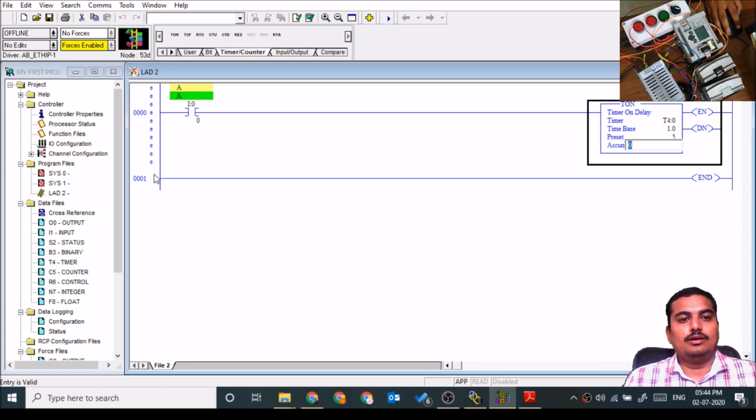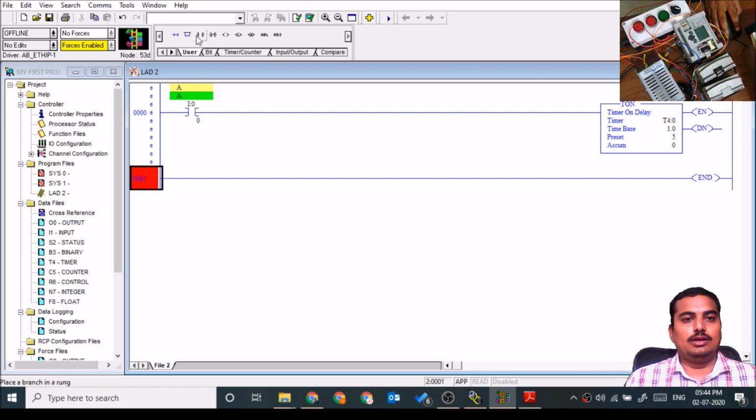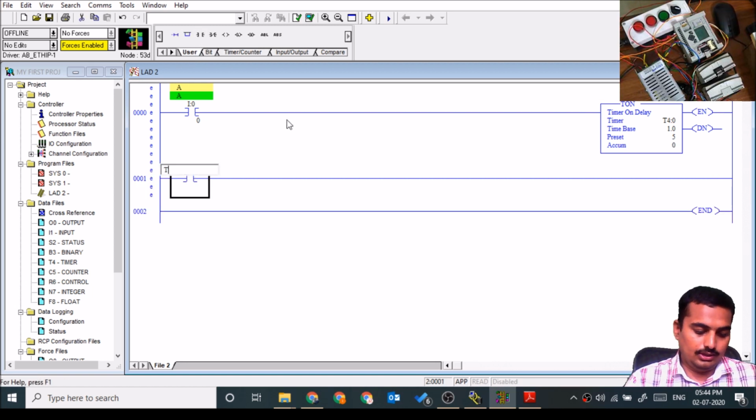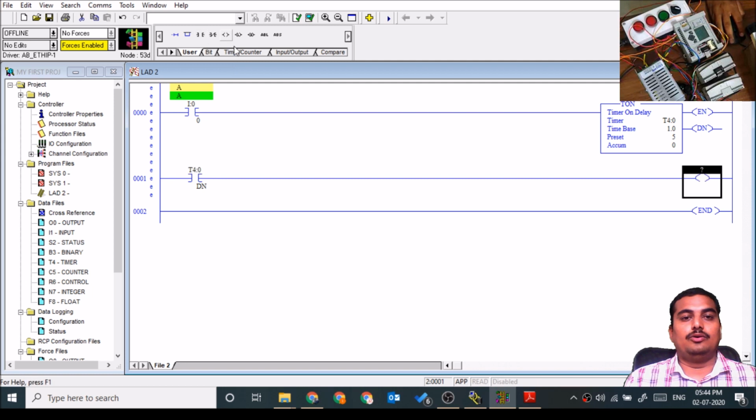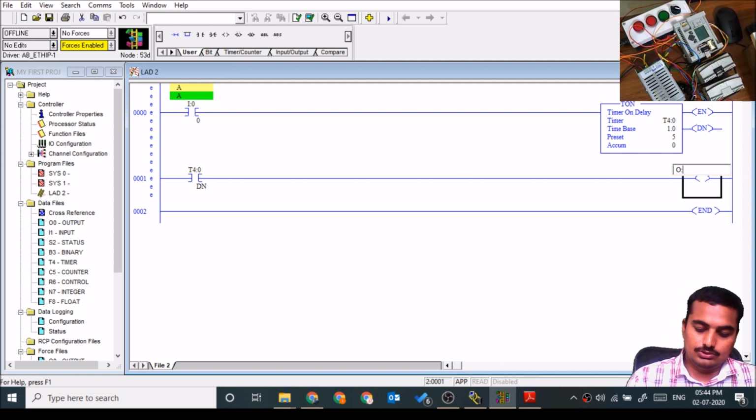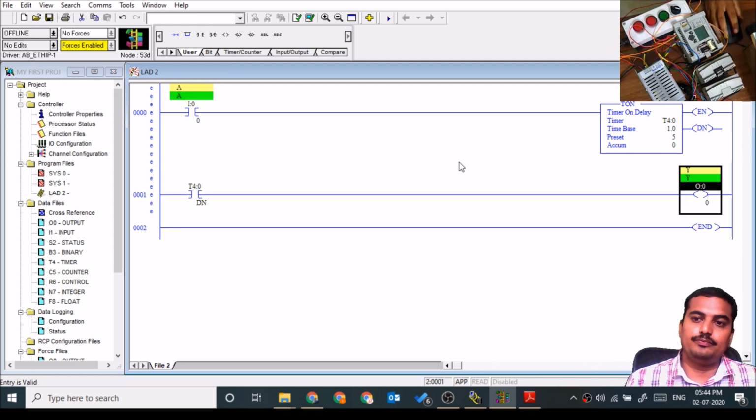Okay, then I will take another NO contact where I will give the address T4:0/DN, and I will take the output O:0.0/0 for the done bit.